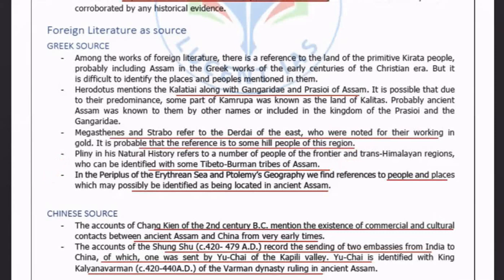In the Periplus of the Erythraean Sea and Ptolemy's Geography, we find references to people and places which may also be identified as being located in ancient Assam.